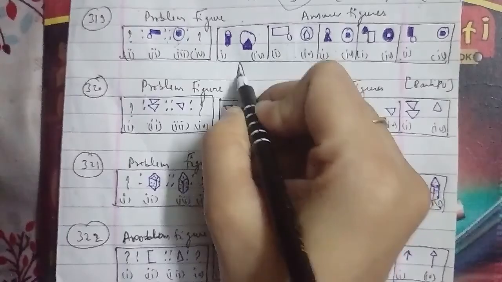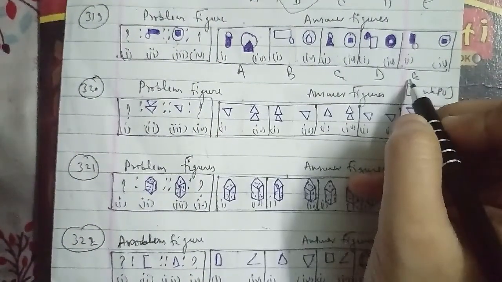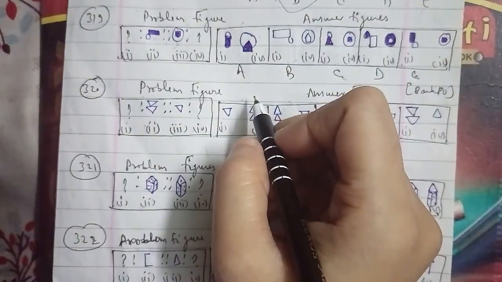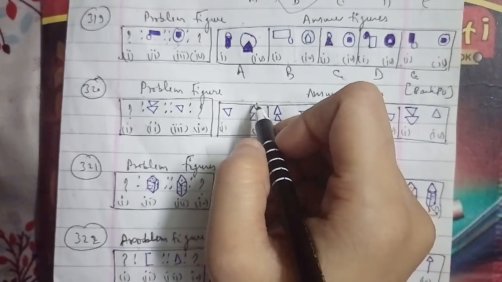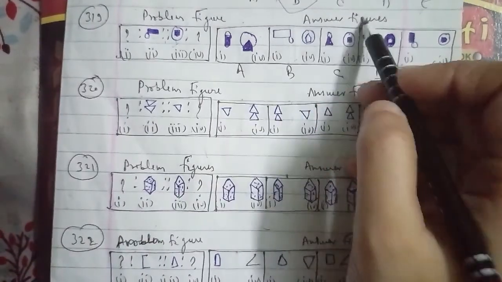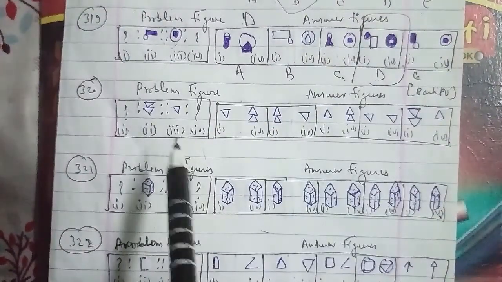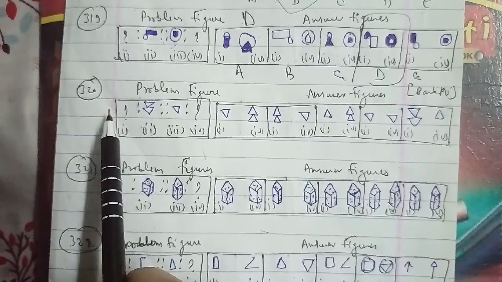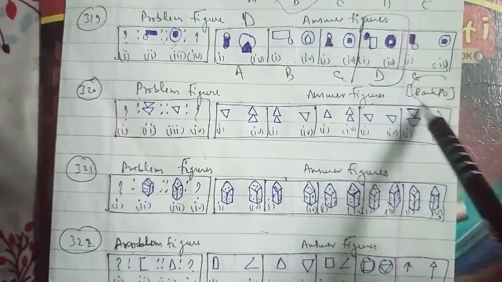We will go ahead further, and what we have is the 323rd question of the session. These were the problem figures and these were the answer figures, which has been asked in the SBI PO question paper. As you can see, these are figures A, B, C, D and E. In respect to it, the second is obtained by rotating each one of the squares in the first through 90 degrees anti-clockwise, and we can say that the C figure will be the right answer for this question as well.